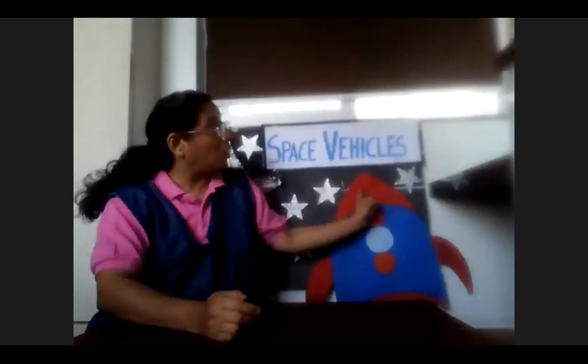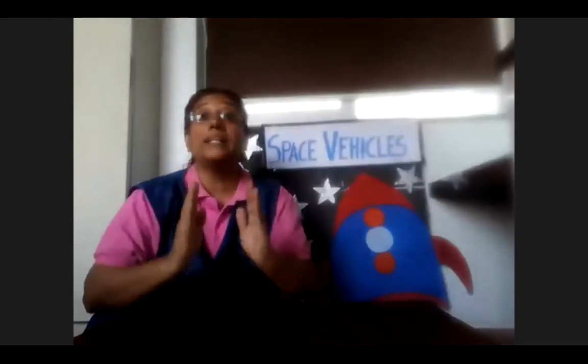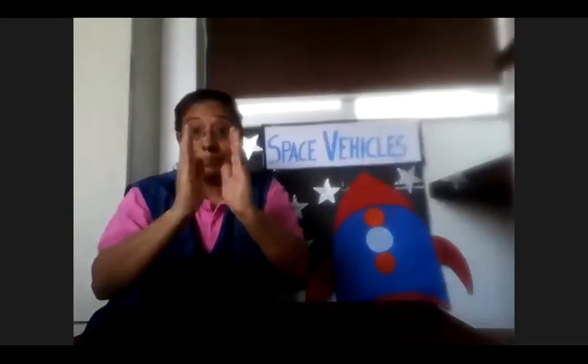Now, the most important part of the rocket, do you all know what it is? The shape of the rocket, which is in the nose cone form. Why is it in a nose cone form? Because when the rocket is going up, there is a lot of air moving here and here.